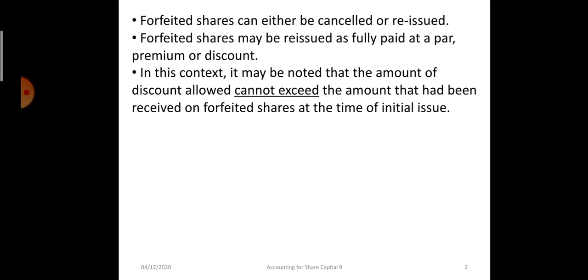So in this context, while I am talking about the third point, when forfeited shares are issued at a discount, it may be noted that the amount of discount allowed cannot exceed the amount that has been received on forfeited shares, or we can say the amount which is there in the forfeited share account per share. The discount on each share cannot exceed the amount received on those forfeited shares.